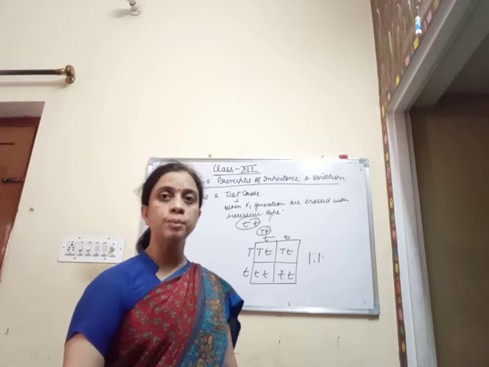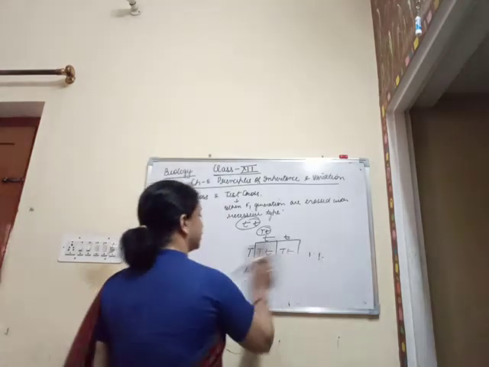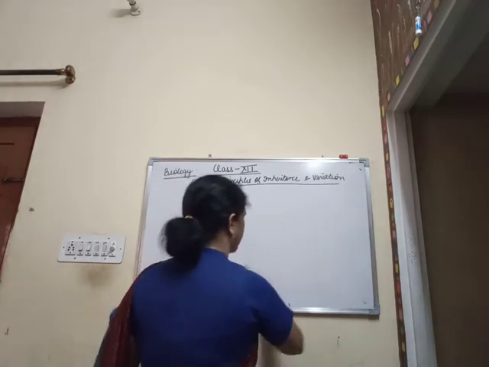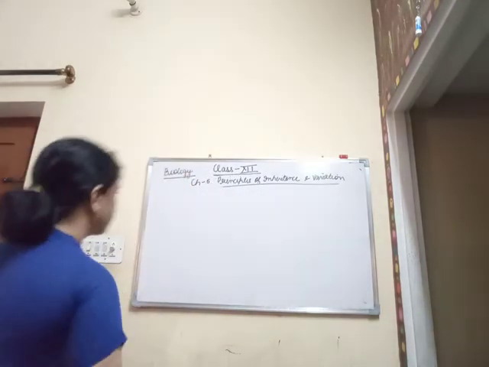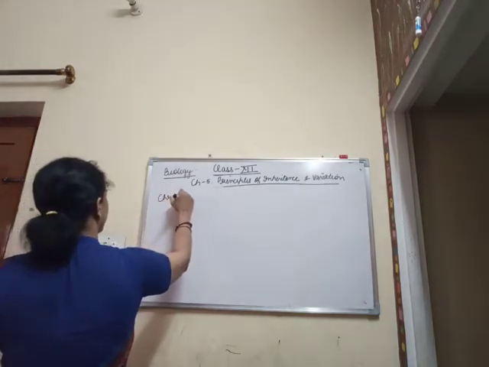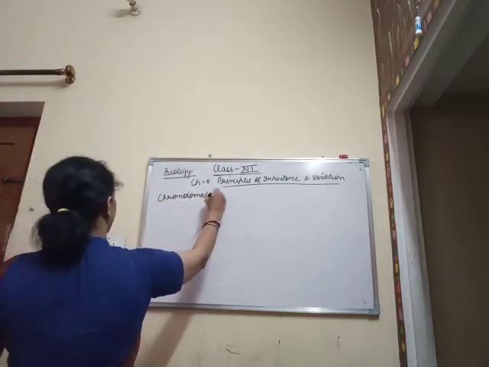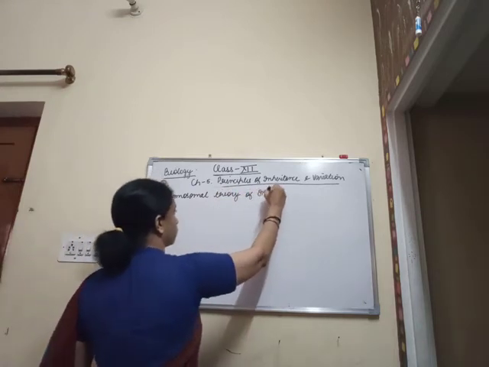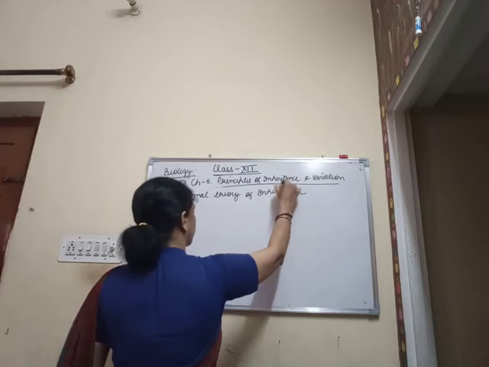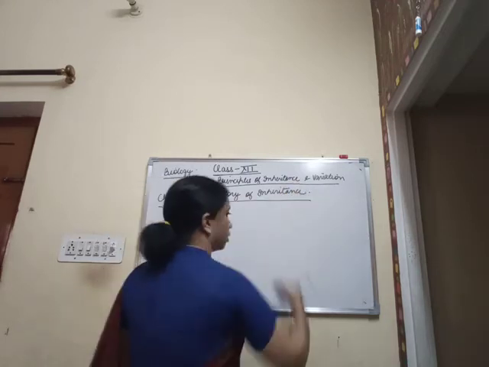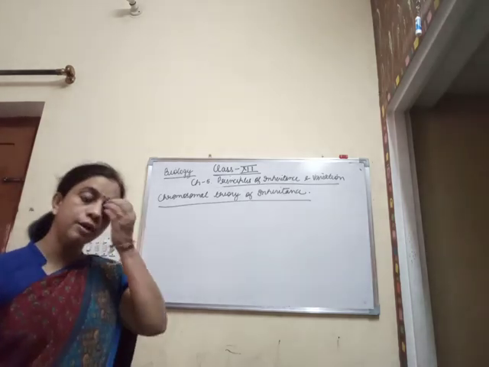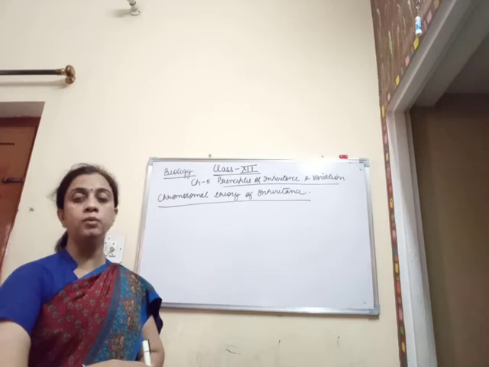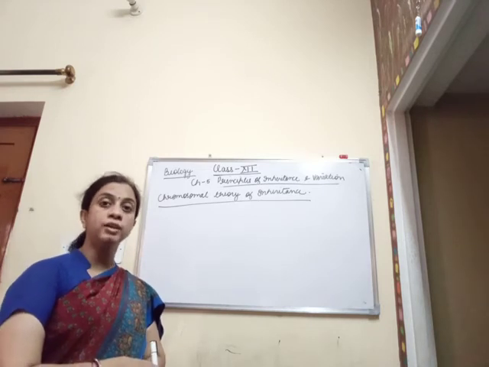Now we are going to proceed with the chromosomal theory of inheritance. When we are talking about the chromosomal theory of inheritance, we already know that Mendel, as there was no medical advancement at that time, called them factors.